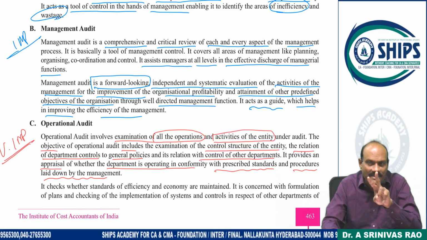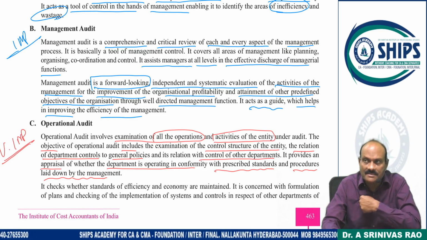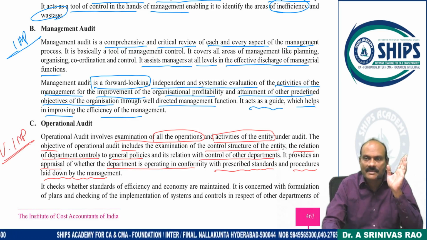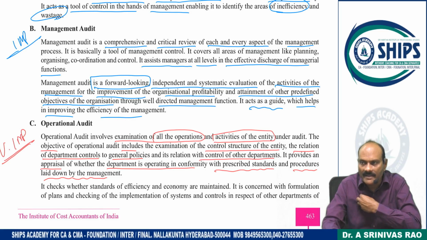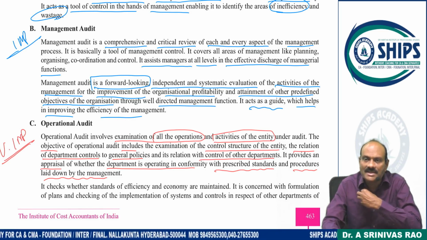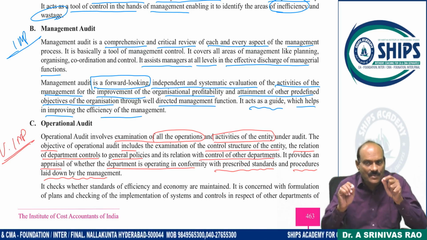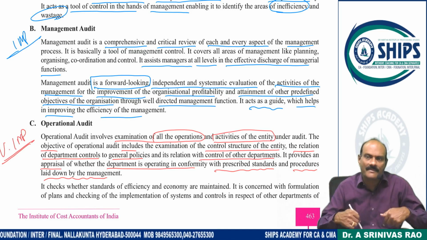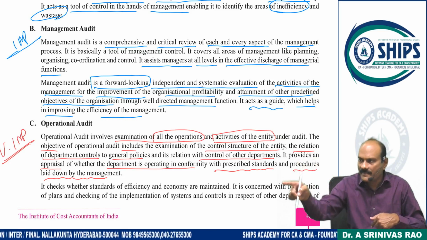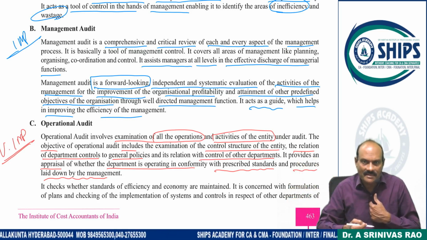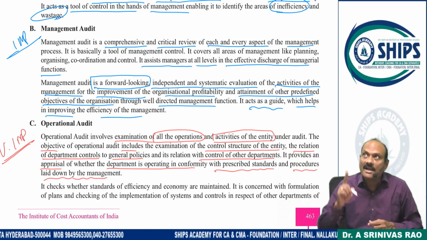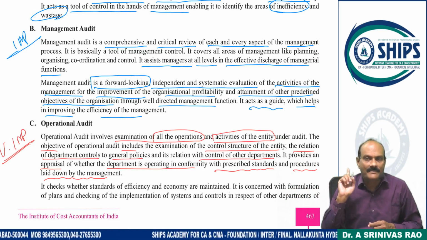There are two types of interest: individual interest and general interest. What is individual interest? I am working in a production department, marketing department, finance department, or HR department, and I am individually interested in my department. Compared with other departments, my department should be the best. That is individual interest. What is general interest? The organization should get the profit.